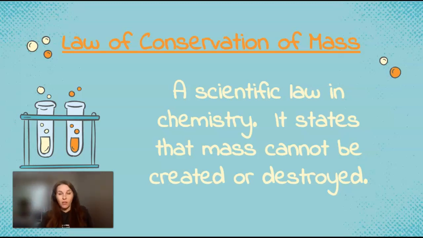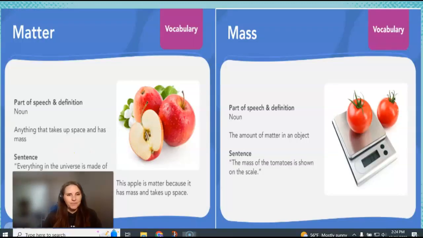But in science, it's a little bit different. A scientific law is basically an idea or a statement that is true. It is a fact all the time. So it's something we can prove to be true all the time. The fact or truth that we're learning about in the law of conservation of mass is that mass cannot be created or destroyed. Let's dive a little deeper into this by looking at some vocabulary.